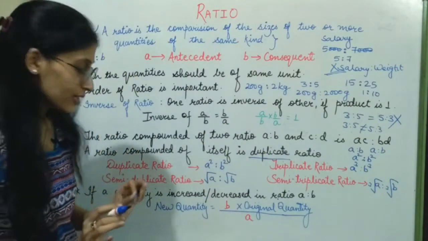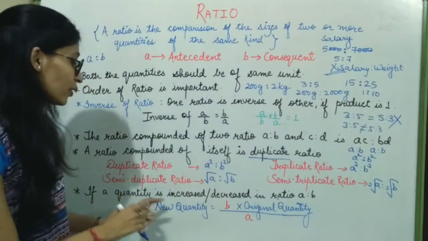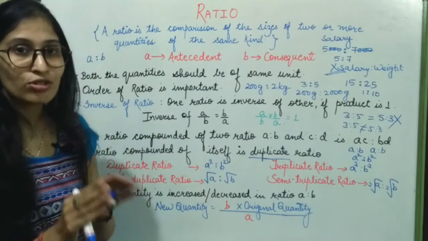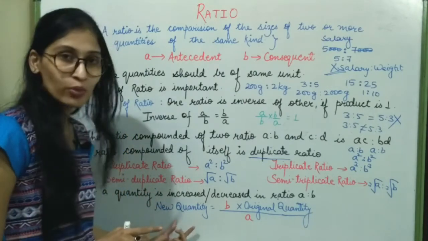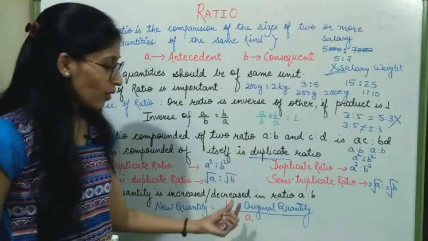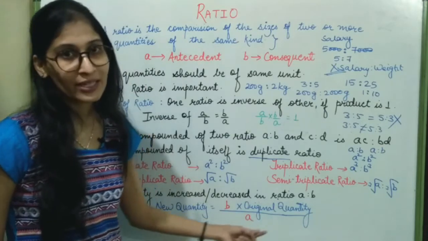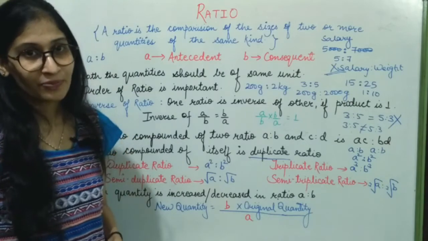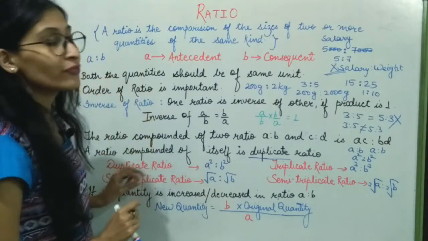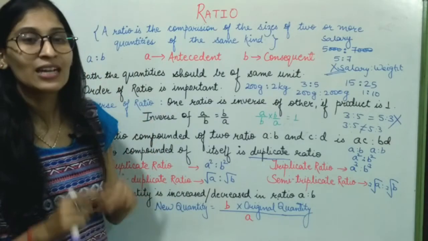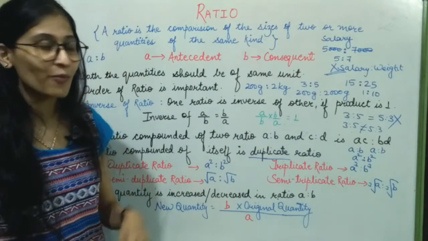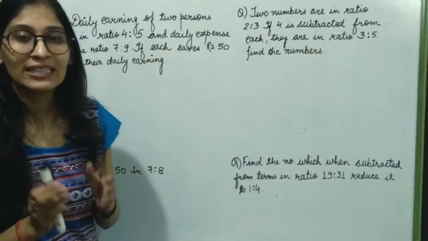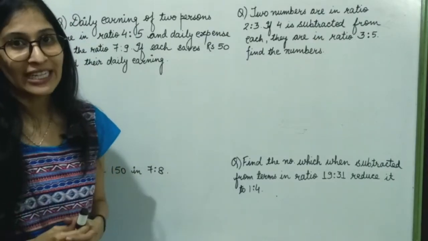Now the next point is very important. If a quantity is increased or decreased in the ratio A:B, then the new quantity will be equal to B multiplied by the original quantity upon A. So these are some of the very important key points which will be helpful in solving questions based on ratio. Make a note.